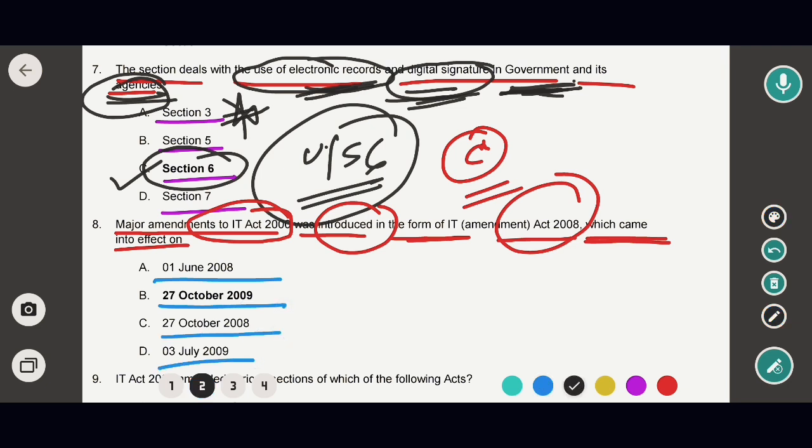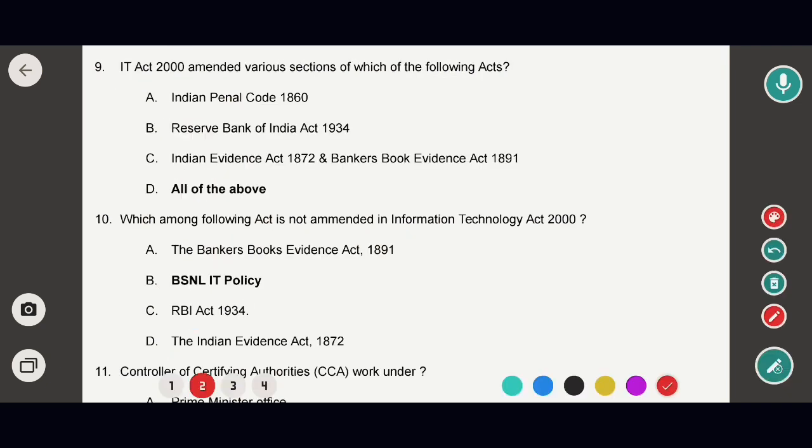So in this case the correct option would be option B. That means 27 October 2009. So in this case, the correct option would be option B. Okay, now into the next question. IT Act 2000 amended various sections of which of the following acts?